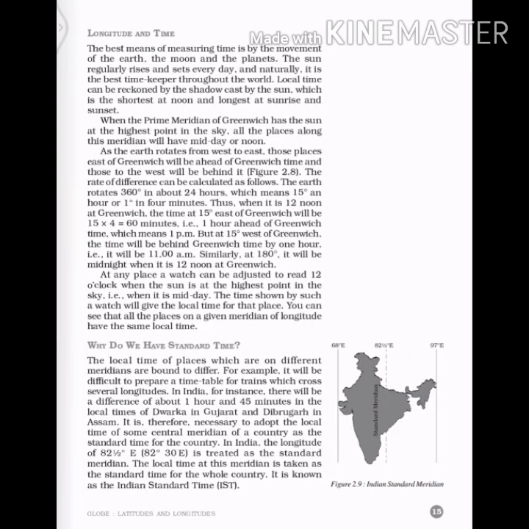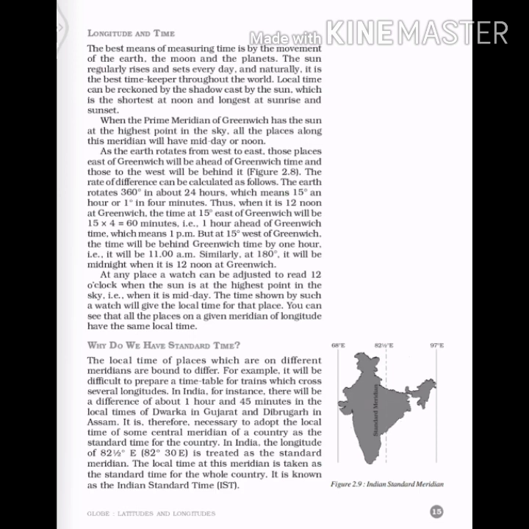So now we are going to start with our new topic, which is why do we have standard time? Listen everyone, you all know the local time of every place is different, right? For example, it is very difficult to prepare a timetable for trains because trains are based on timing, right? Let's take an example.